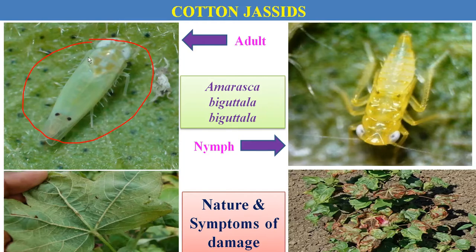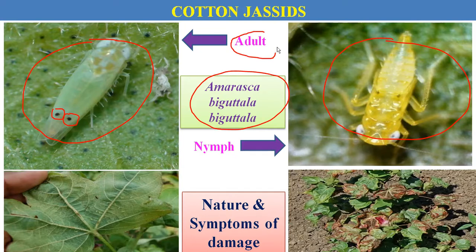The peculiar identification mark on this adult is that there are two black spots on the forewings of the adult jassid, and this is the nymph. What is the difference between the nymphs and adult? The nymphs are yellowish in color and do not have wings. The species of the cotton jassid is Amrasca biguttula. Here both nymphs and adult are the damaging stages of this pest.